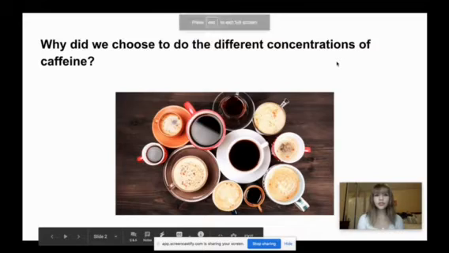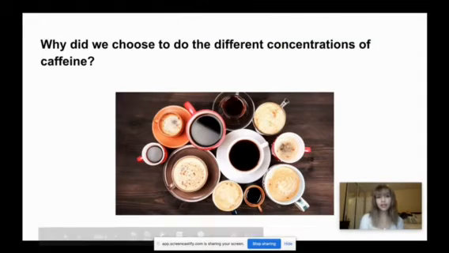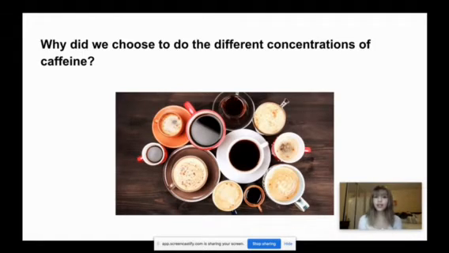Why did we choose to do the different concentrations of caffeine? We chose differently to see how the various levels of caffeine would affect each organism. We needed to compare different concentrations of caffeine in order to provide us with a point of comparison.